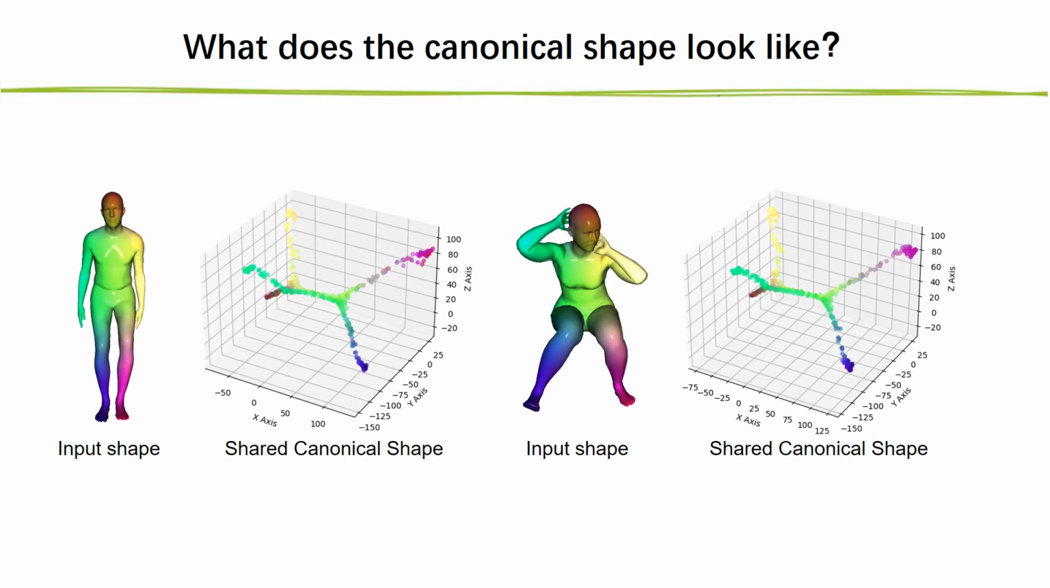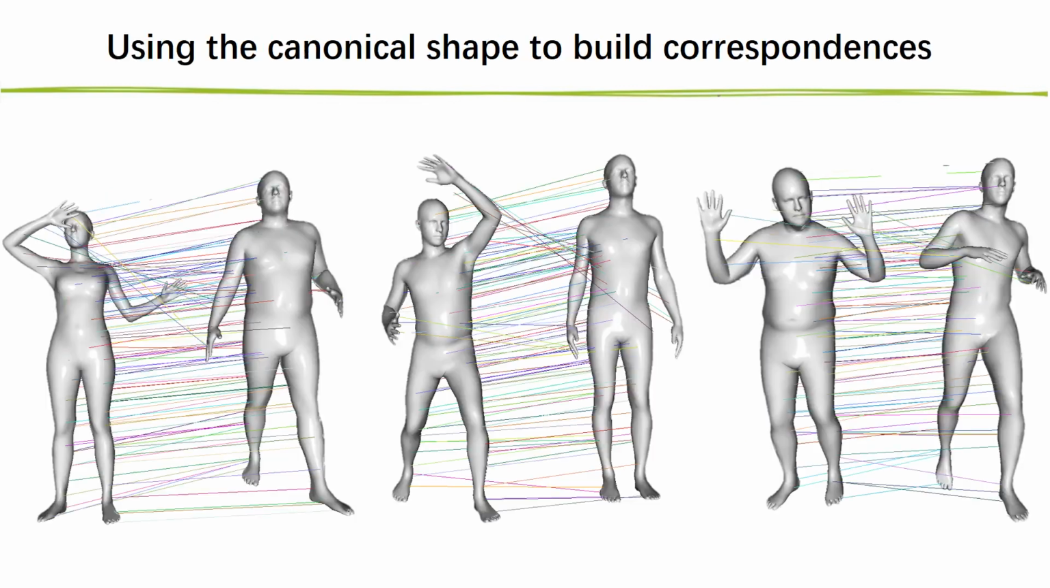Here we visualized the canonical shape. We can see that it looks like a human skeleton. And it presents a consistent shape, though input shapes are highly different. The canonical shape can also allow us to directly build correspondences.